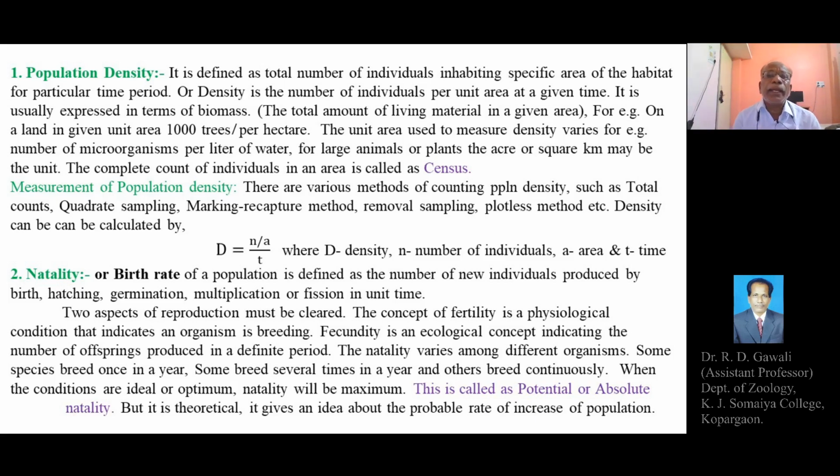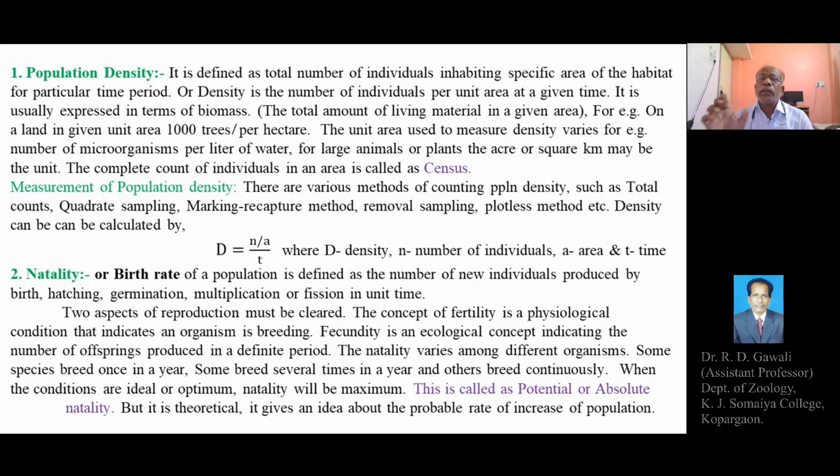Or it can be defined as the total number of individuals per unit area at a given time, which is called population density. Now you might have understood the definition. Population density is the total number of individuals inhabiting a definite area or unit area at a given time.